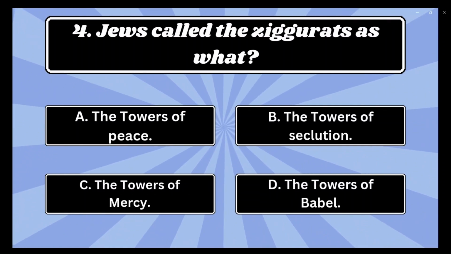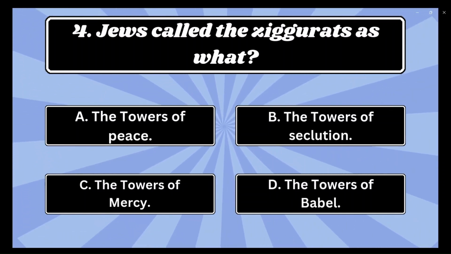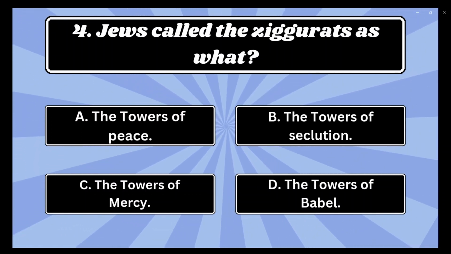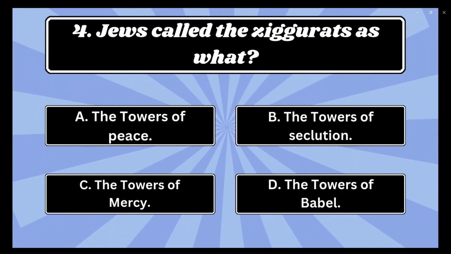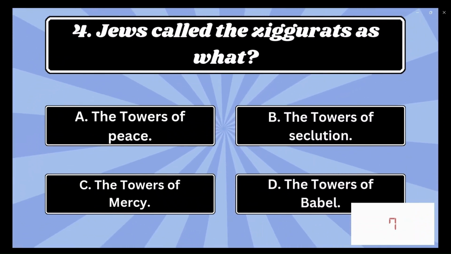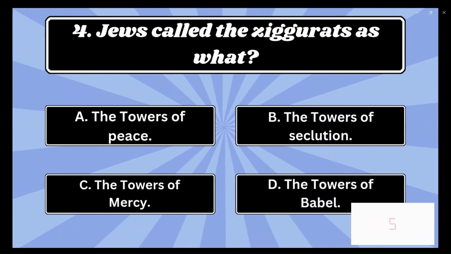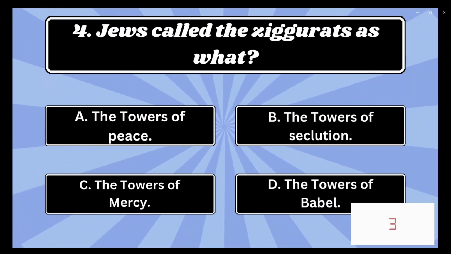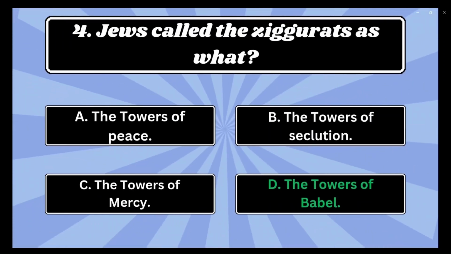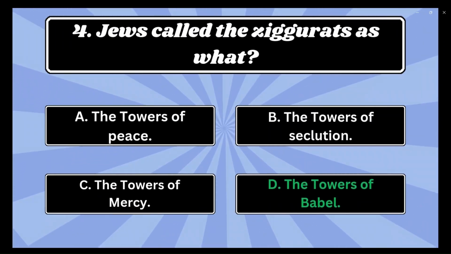A. The towers of peace, B. The towers of seclusion, C. The towers of mercy, or D. The towers of Babel. And your time starts now. Be quick, be quick. And the answer is D, the towers of Babel.